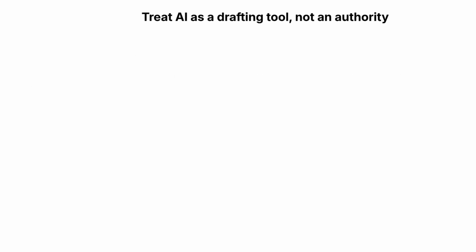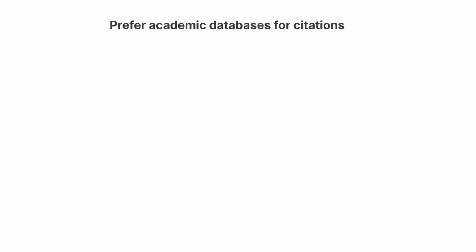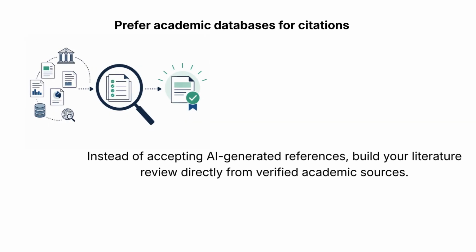Treat AI as a drafting tool, not an authority. Use it for brainstorming, summarizing ideas, or structuring content, but not for final factual validation. Prefer academic databases for citations, instead of accepting AI-generated references. Build your literature review directly from verified academic sources.